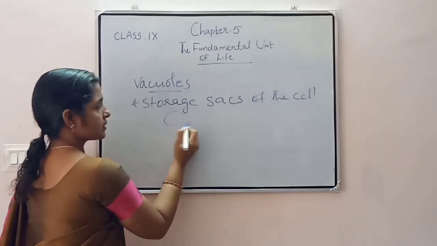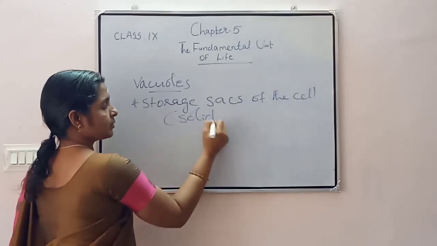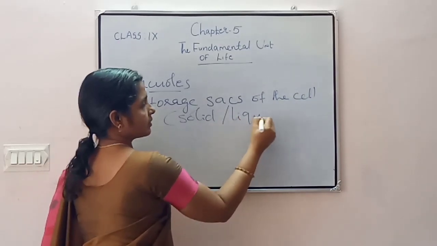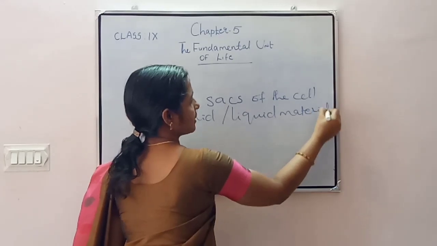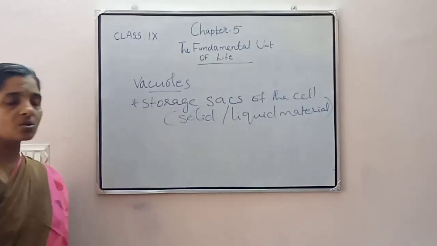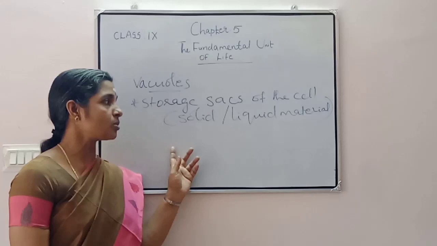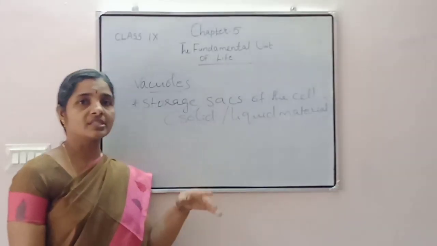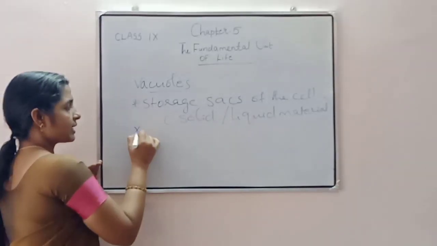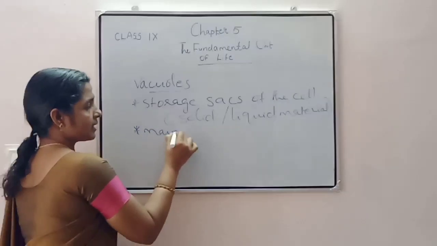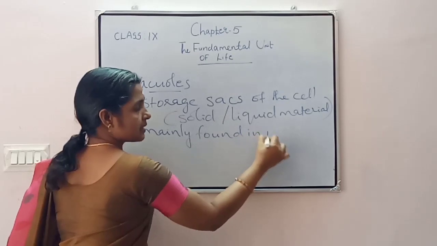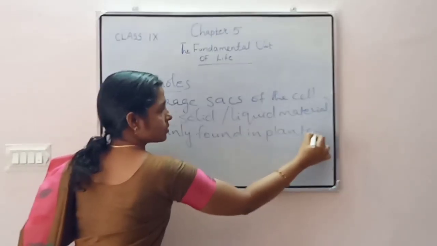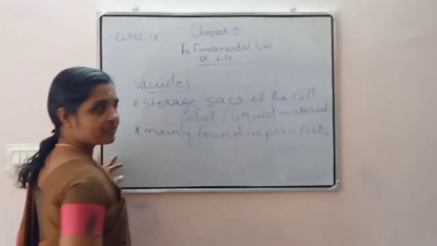Mainly it stores what? Solid or liquid material in the cell. So these are the storage sacs of the cell, and they store either solid or liquid material of the cell. And these vacuoles are mainly found in plant cells. They are mainly found in plant cells, and in animal cells also these are present, but there is a difference.